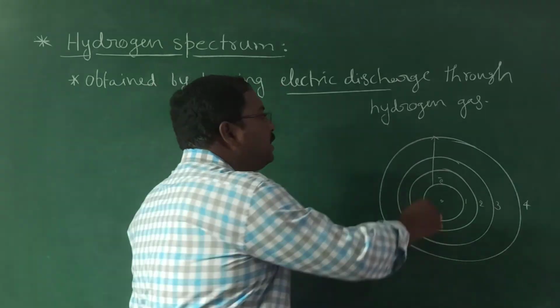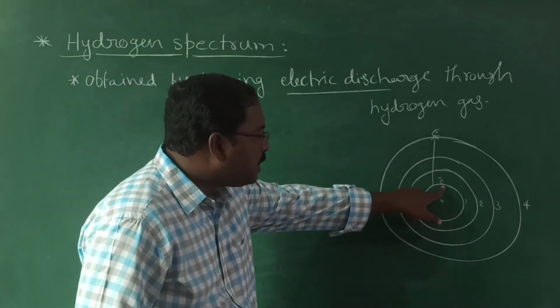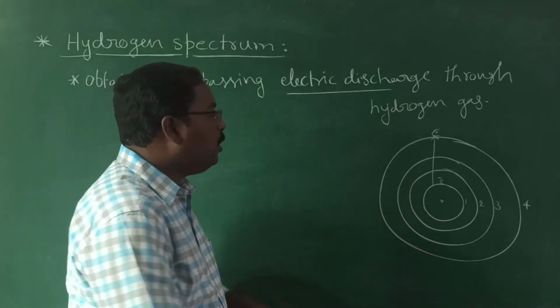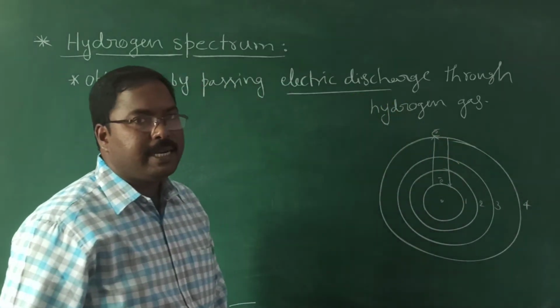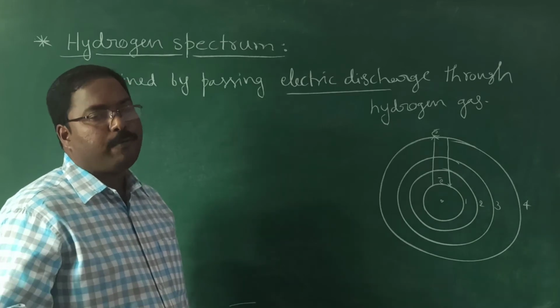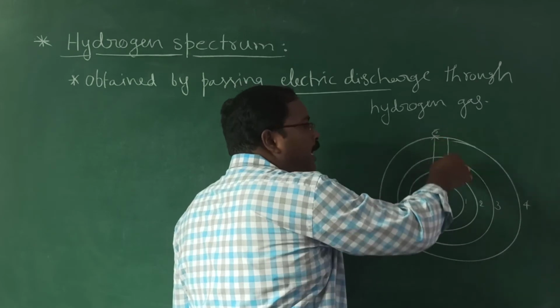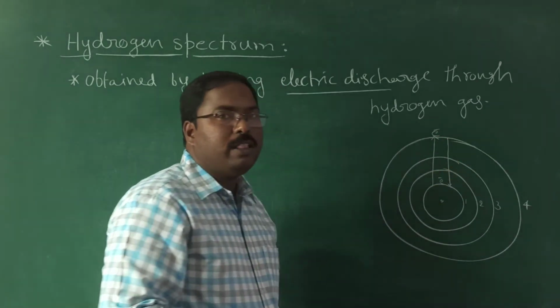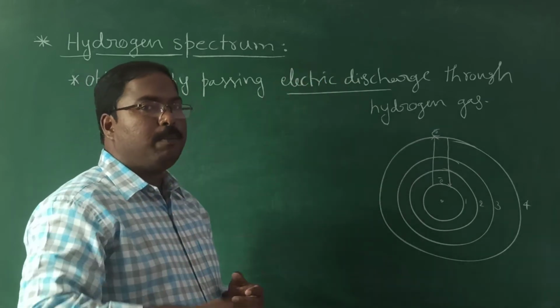Is it the stable form of the electron? No. Its ground state is the first orbit. So it jumps back to its original state by releasing energy in the form of radiation, known as emitted radiation. But there is no rule that if it went to the 4th orbit, it should come back in one jump only.